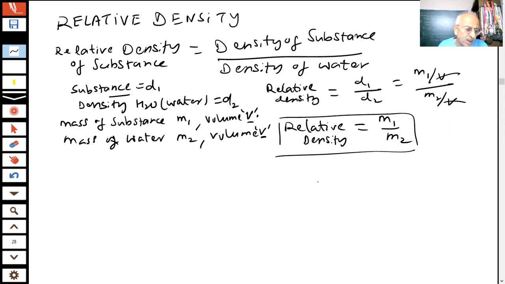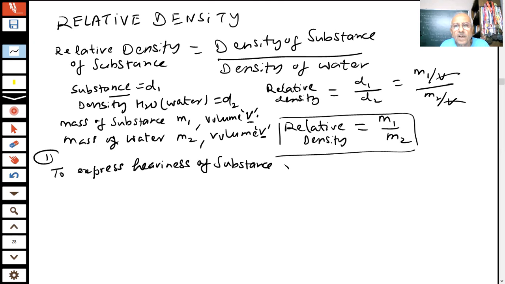M1, m2 are the masses for the same volume. By this method we can find the relative density to express the heaviness of a substance in comparison to water. The first important point about relative density is that we can use it to express the heaviness of a substance relative to water.